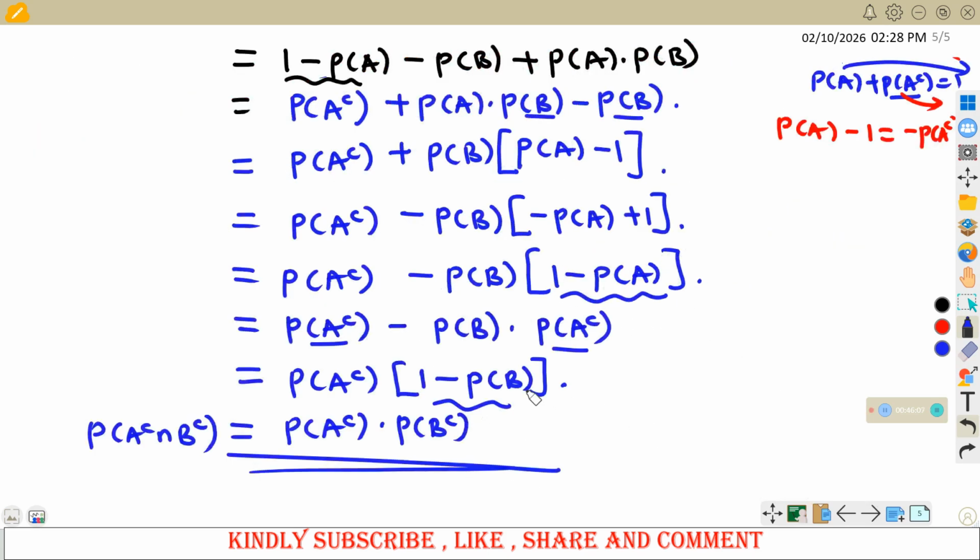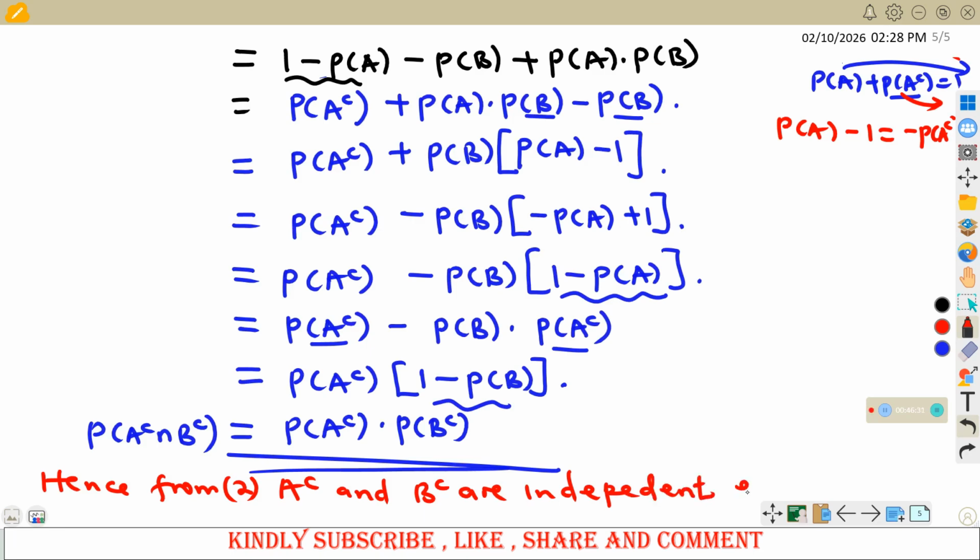So from 2, therefore, we can easily say A complement and B complement are independent. So these are independent events, and you will have proved that.